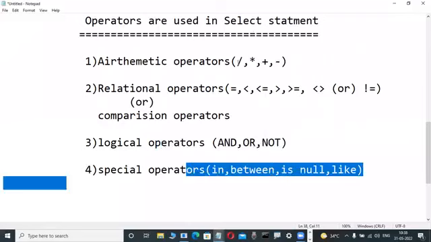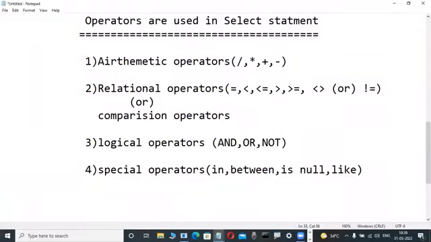In the books we are referring to, all these operators are there, but there's no use. You are learning like this means no use. Operators are there, but where are we allowed to use these operators in a SQL statement, and where are we not allowed to use them in a SQL statement? That is most powerful. Many fellows don't know that, and that's why they are unable to write a query.